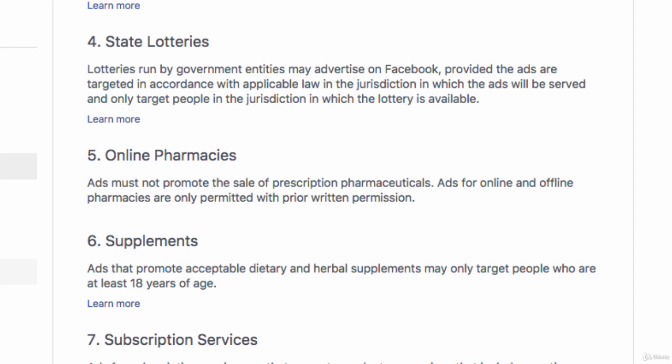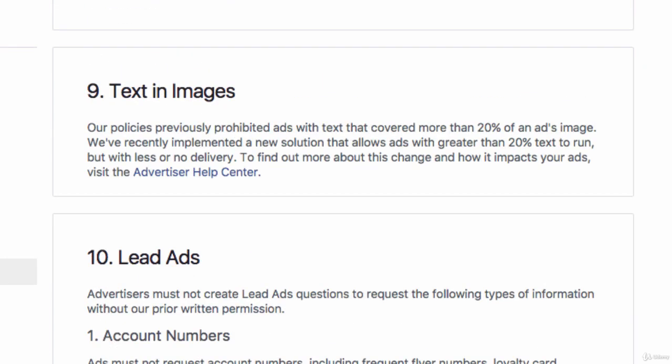Now, another important one where there's a lot of confusion is text in images. And Facebook recently changed the rules on this, so this is worth looking at in a little bit more detail. Facebook's previous policy was that they prohibited ads with text that covered more than 20% of an ad's image. They wanted to keep the Facebook newsfeed looking good. They don't want it looking spammy and having ads with a lot of text on them. Now they've revised this with a new solution that allows ads with greater than 20% text to run, but with less or no delivery.